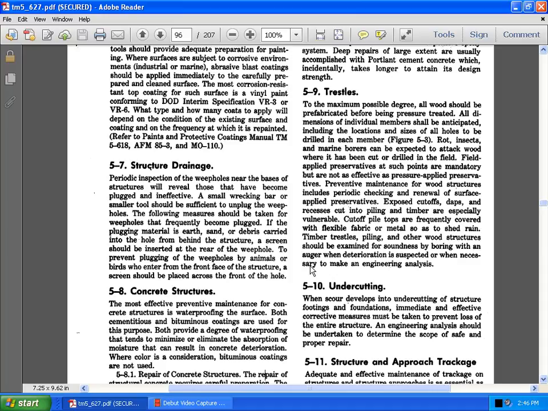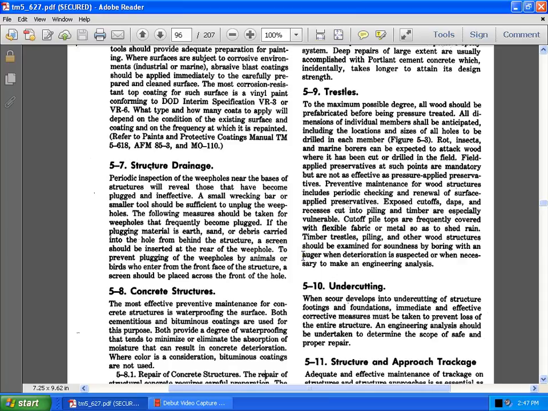Preventive maintenance of wood structures includes periodic checking and renewal of surface applied preservatives, especially at exposed cut-off dams and recesses, and on piling and timbers. Vulnerable cut-off pile tops are frequently covered with flexible fabric, metal, or asphalt to shed the rain. The timber trestles, piling, and other wood structures should be examined for soundness by boring with an auger, and deterioration suspected when necessary to meet the engineering analysis.